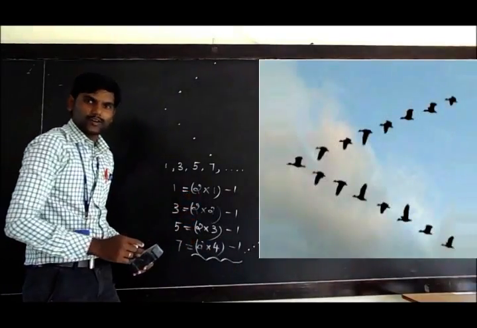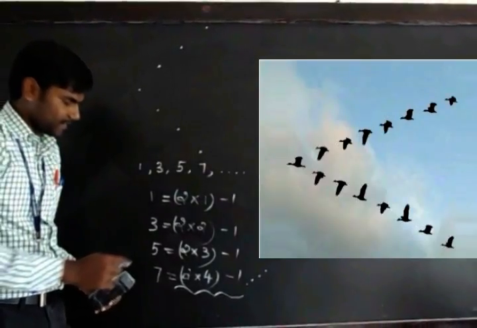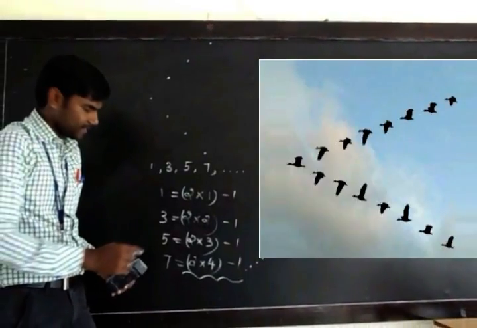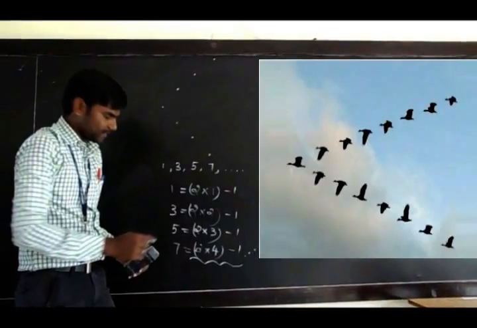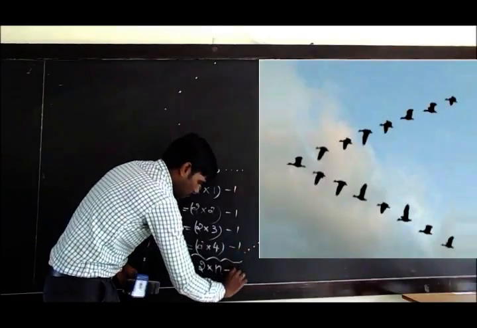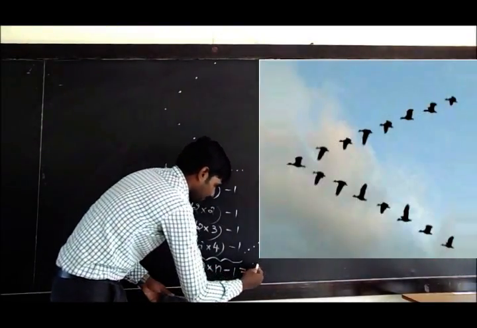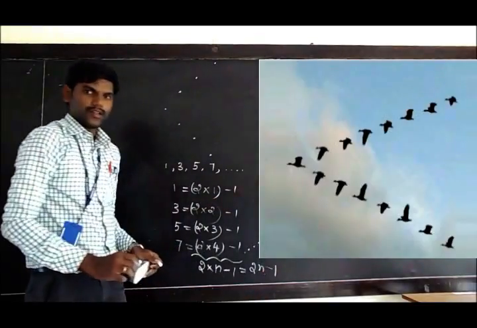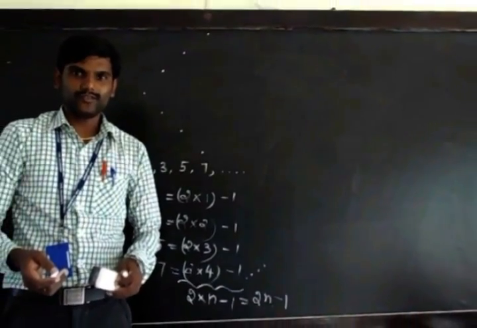2, 2, 2, 2. The 2 is a constant, it is not changing, and the multiplication symbol also is not changing. So in the last pattern we can see that 1, 2, 3, 4 is the natural number pattern n, and the minus symbol and 1 are not changing, which gives 2n minus 1. Now we are going to see how the chessboard number pattern arrives.